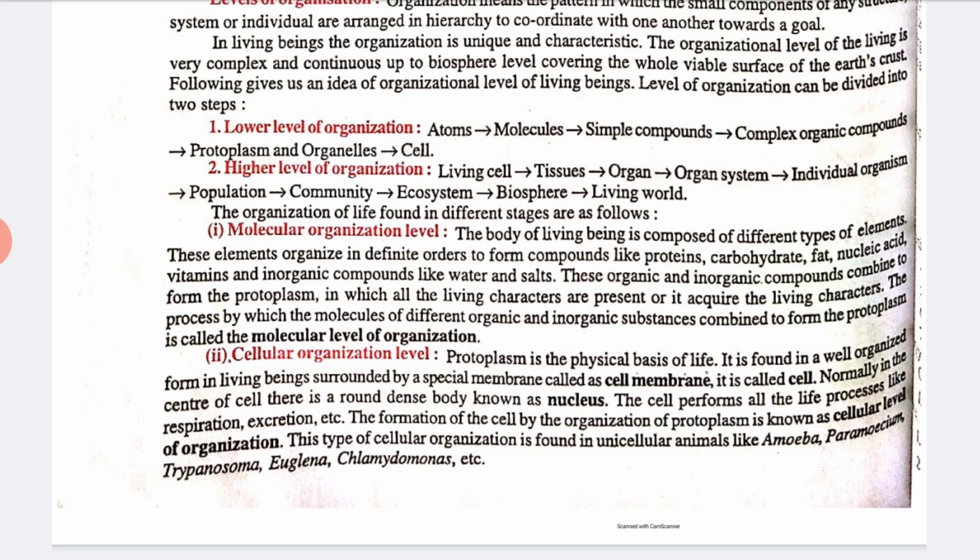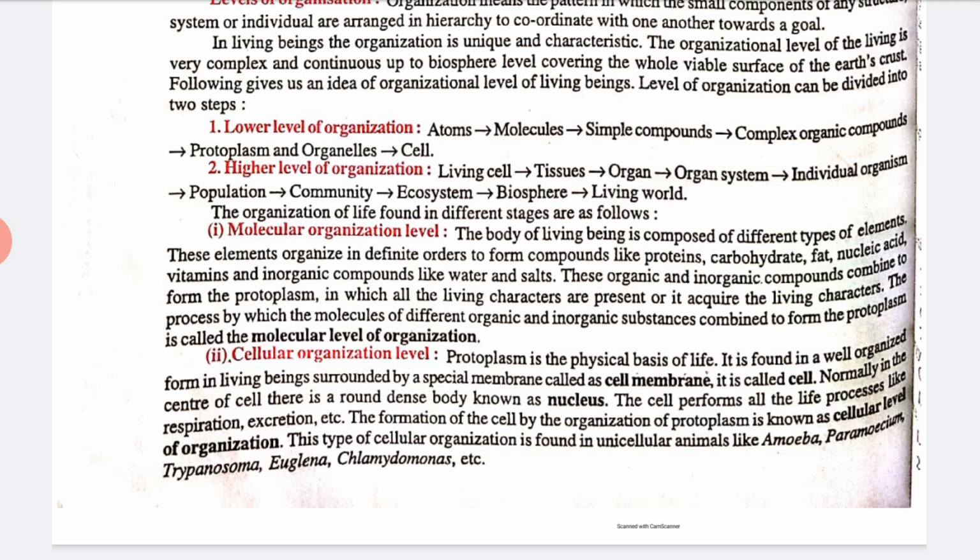Now next we have the cellular organization level. Protoplasm is the physical basis of life. It is found in a well organized form in a living being, surrounded by a special membrane called the cell membrane, and it is called a cell. Normally in the center of the cell there is a round dense body that is known as the nucleus, right? The cell performs all the life processes like respiration, excretion, etc.